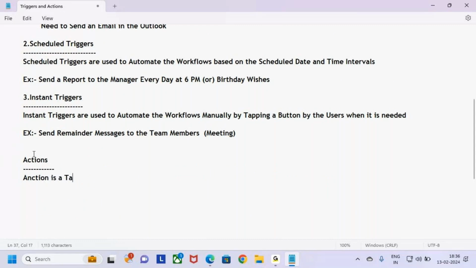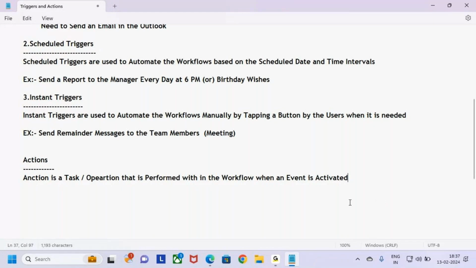Action is a task or operation, guys. Action is a task or operation that is performed within the workflow when an event is activated.